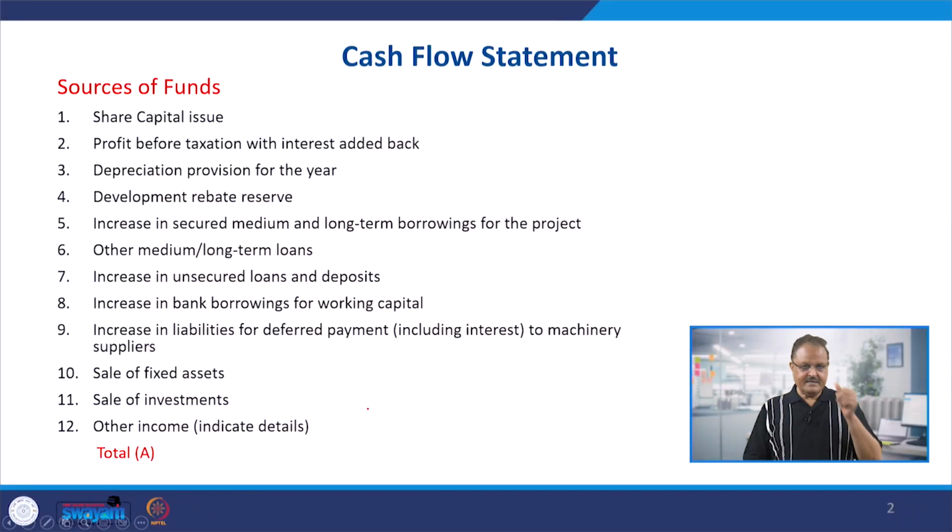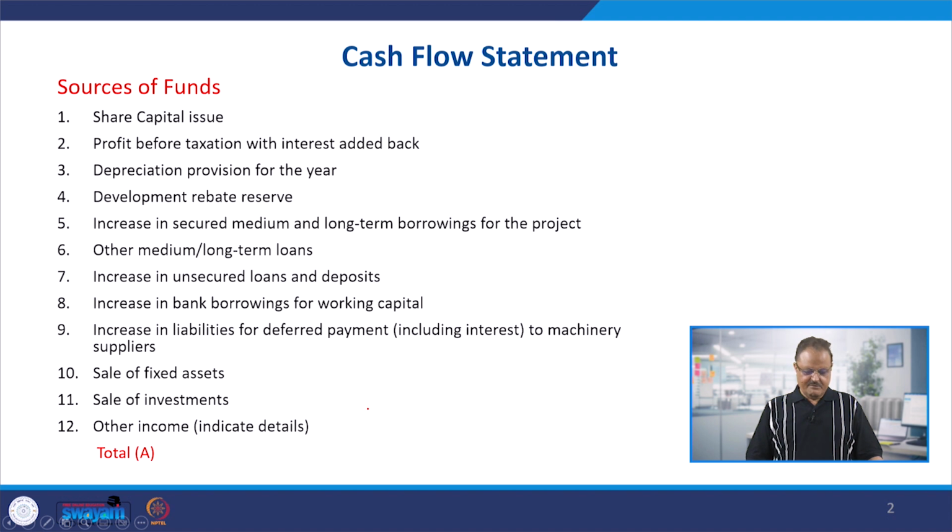And I told you sometime in the past that from 97 onwards, after the introduction of AS3 by the Institute of Chartered Accountants of India, the cash flow statement has become a very important third statutory statement to be prepared by Indian corporates, apart from the income statement and balance sheet. It has got statutory status now. So we have to prepare the three projected statements.